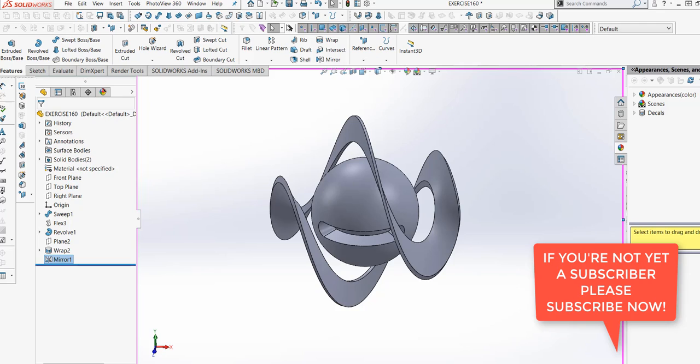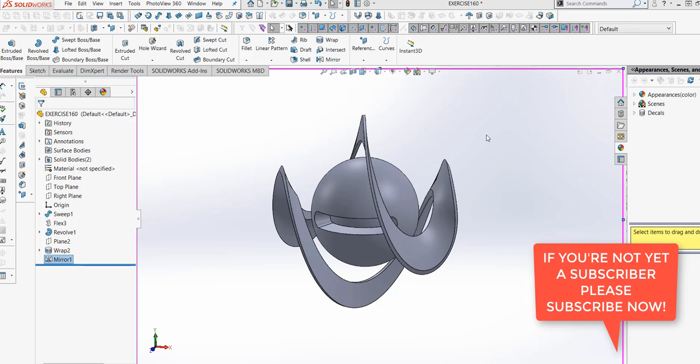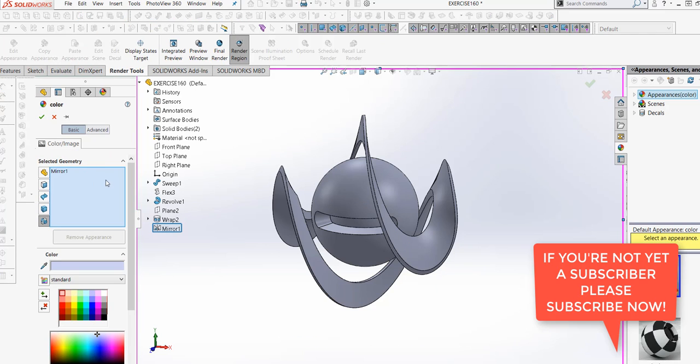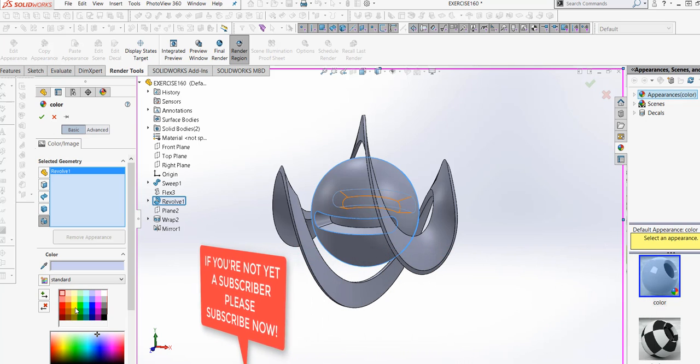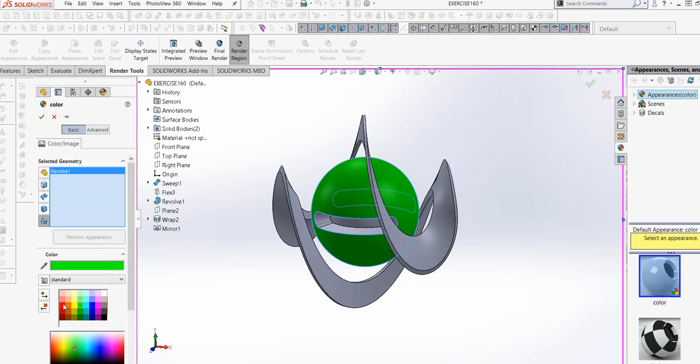Okay. Now let's put a color on all the features. Then this one will be this one. So remove the whole thing first. The revolve will be colored, maybe, red.